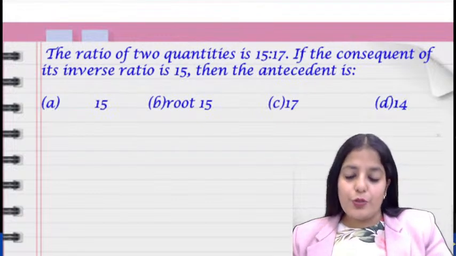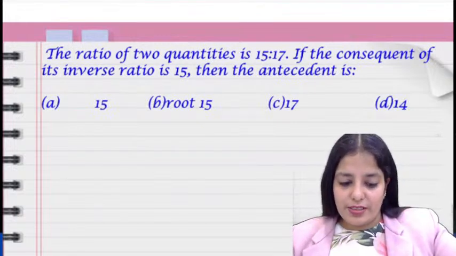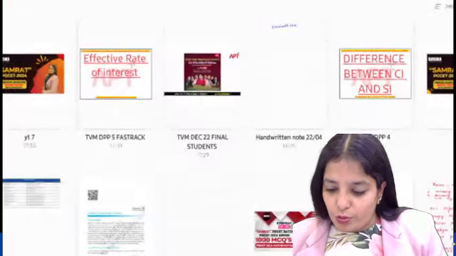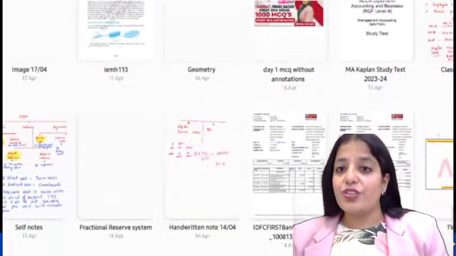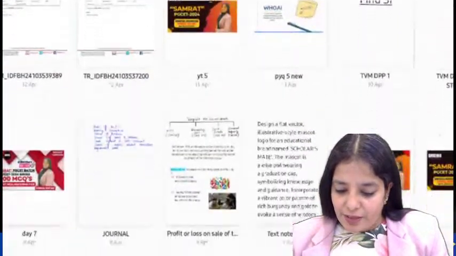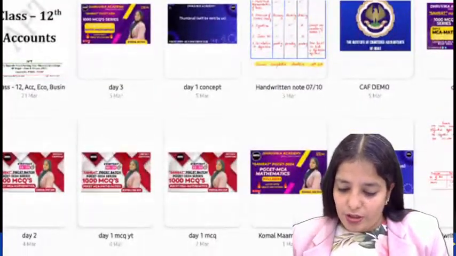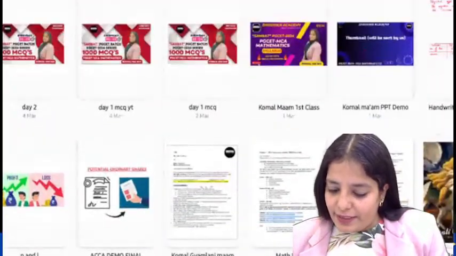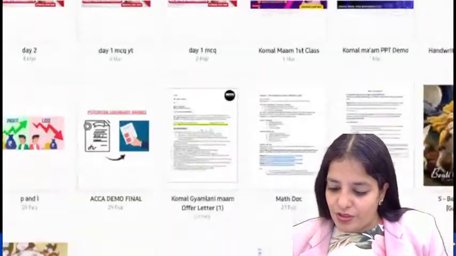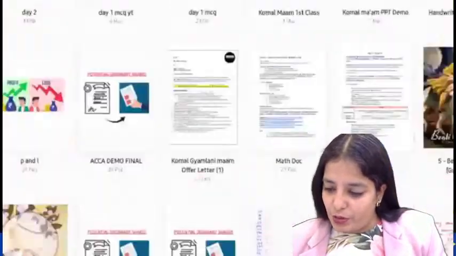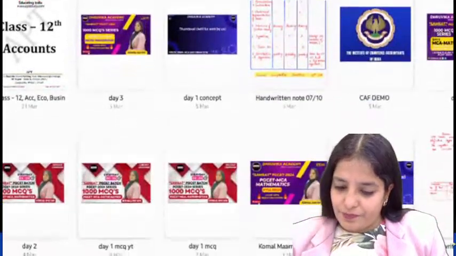I hope you are very clear with the terminologies. If not, then go through the ratio and proportion classes in our application where I have explained all the properties. So let's have a quick recall of the properties and then you'll understand how important they are.